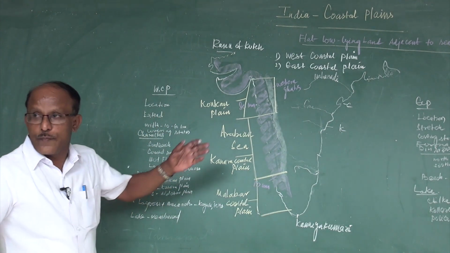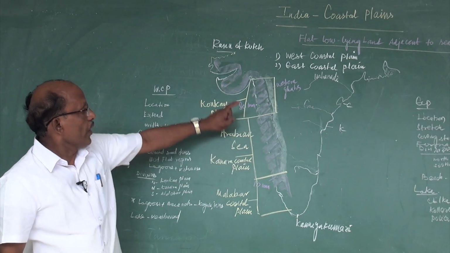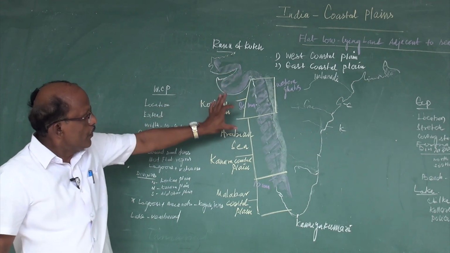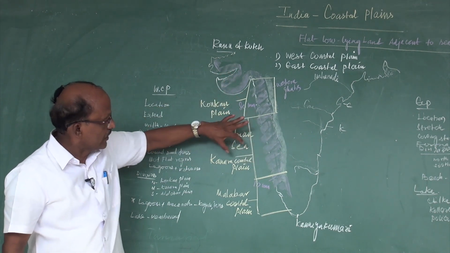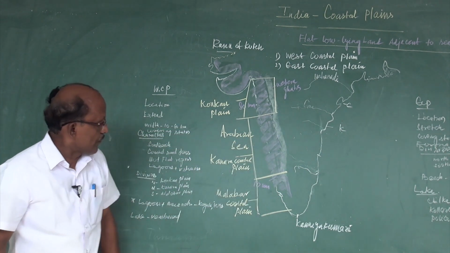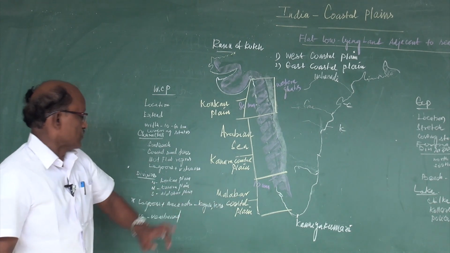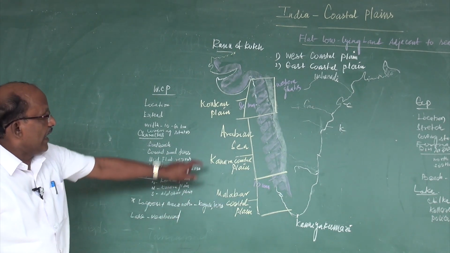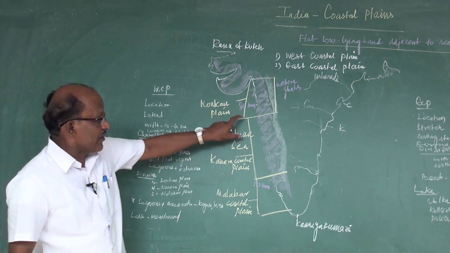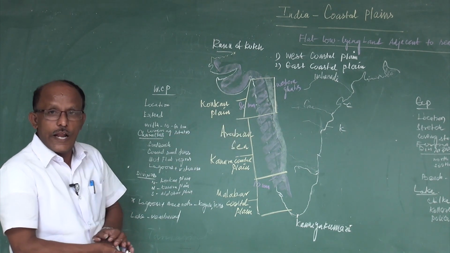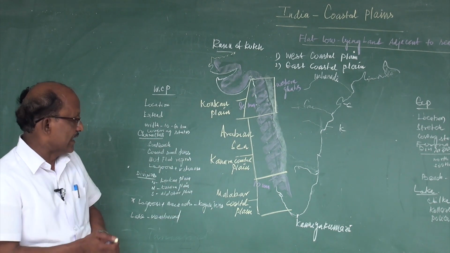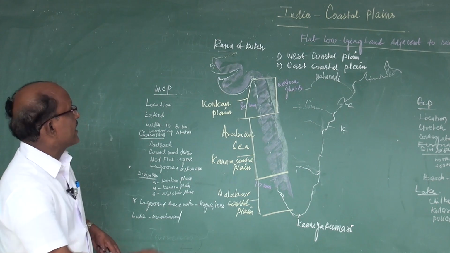The Western Coastal Plains can be divided into 3 divisions. One is the northwestern part, Konkan Coast. The middle part of the Western Coastal Plain is called Kannada Coastal Plain. The southern part is called Malabar Coast. And see here, a lot of lagoons and backwaters are here. The lagoons and backwaters of Western Coastal Plains are called Kayals and Terraces.